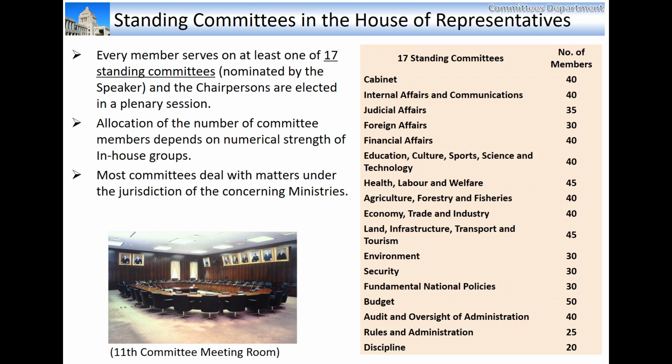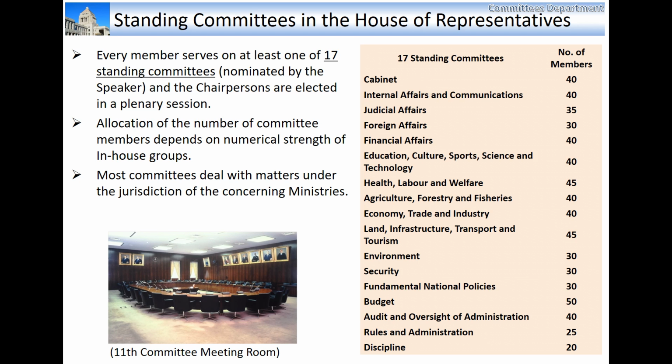2. Types of committees. We have 2 types of committees: standing committees and special committees. The standing committees are permanent bodies, and their jurisdictions are described in the rule of the House. We have 17 standing committees now. 12 committees have jurisdictions which correspond to jurisdictions of ministries of the administration.